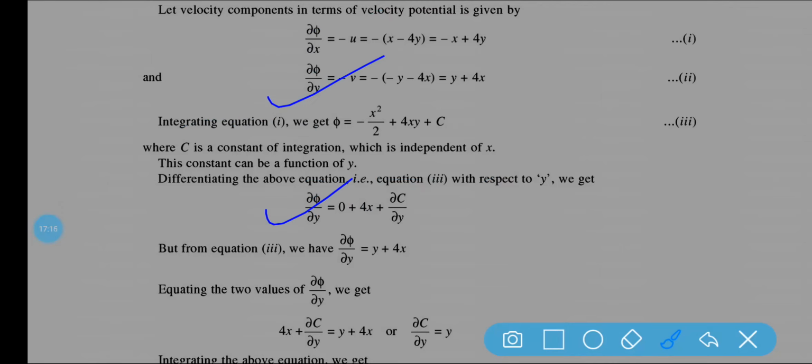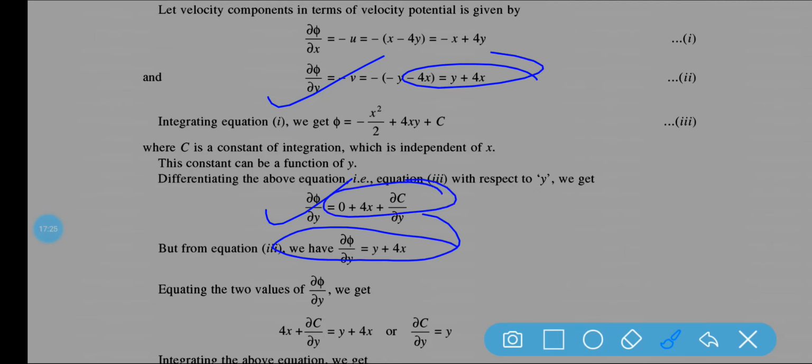So del phi by del y is equal to, also we know that y plus 4x. Now this is also an equation. So 4x plus del c by del y is equal to y plus 4x. So ultimately del c by del y is equal to y. So this is the value.